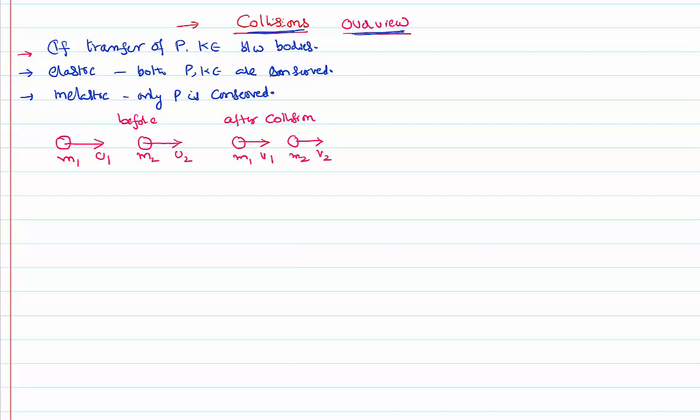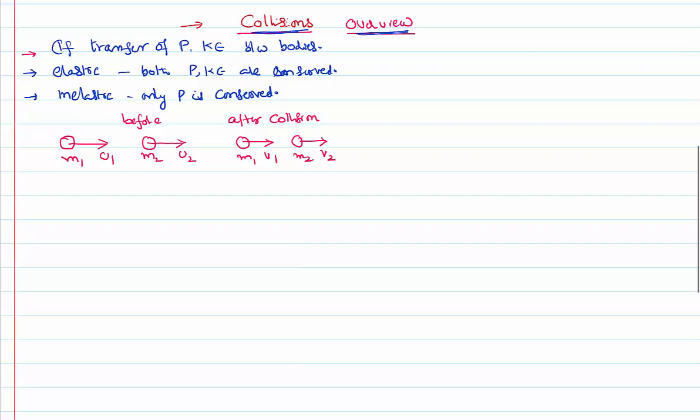They have different velocities. Assuming collision as an elastic or inelastic collision, we know that momentum is conserved. What do you mean by momentum is conserved? Momentum initial of the system is equal to momentum final.